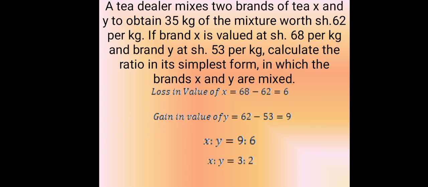A tea dealer mixes 2 brands of tea X and Y to obtain 35 kilograms of the mixture worth 62 shillings per kilogram. If the brand X is valued at 68 shillings per kilogram and brand Y at 53 shillings per kilogram, calculate the ratio in its simplest form in which the brands X and Y are mixed.